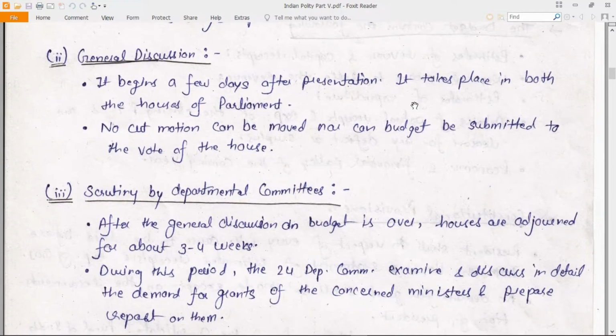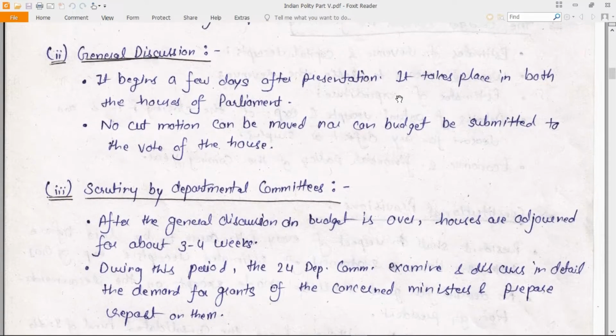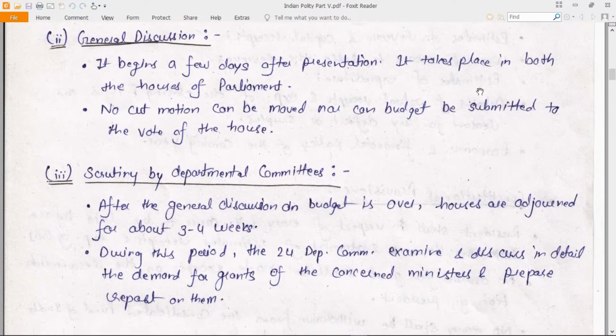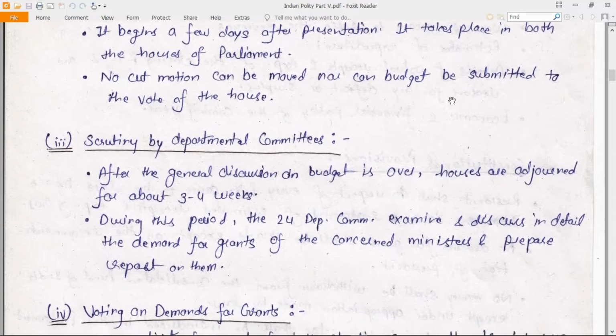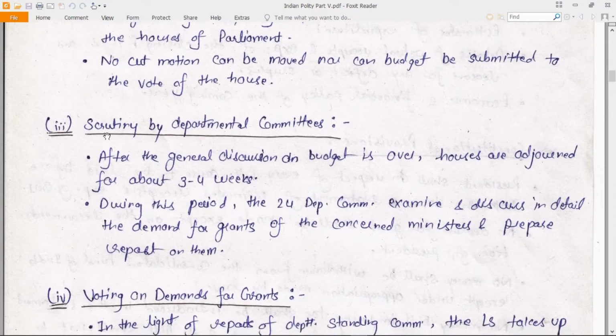Now, general discussion begins a few days after the presentation of the budget. It takes place in both the Houses of Parliament. No cut motion can be moved, nor can the budget be submitted to the vote of the House.